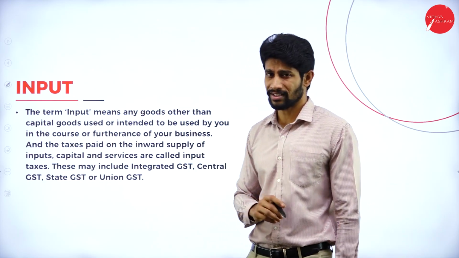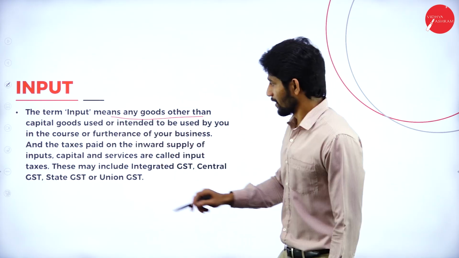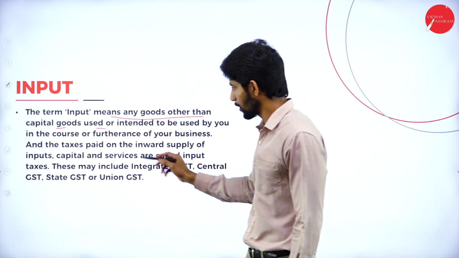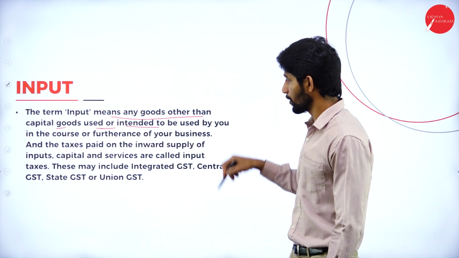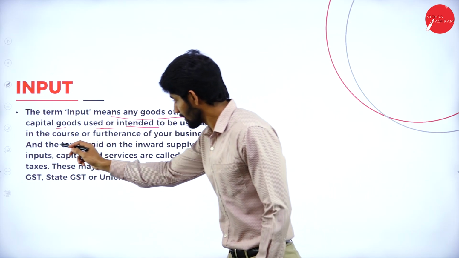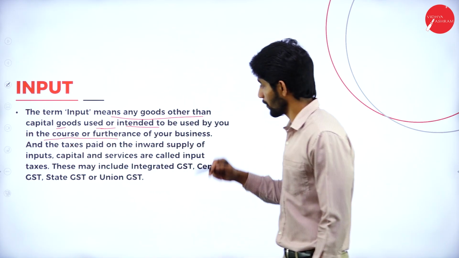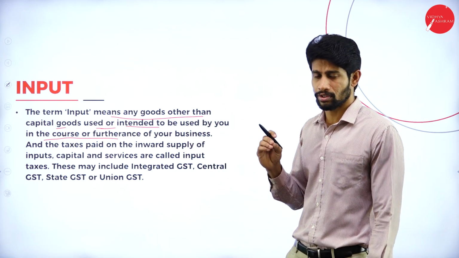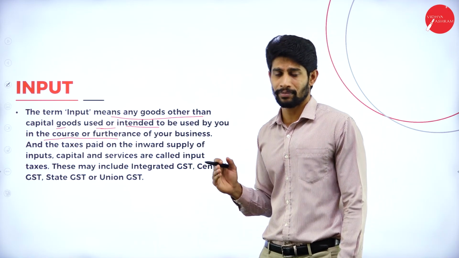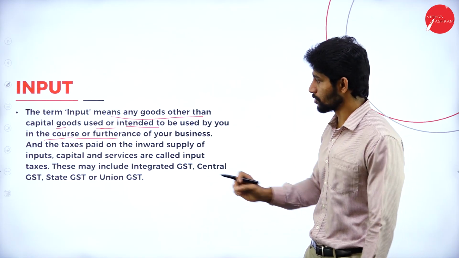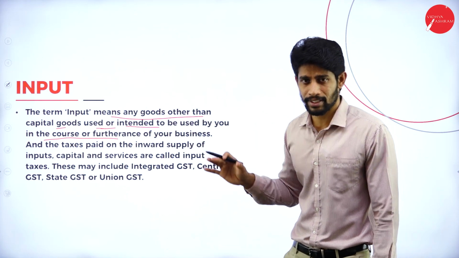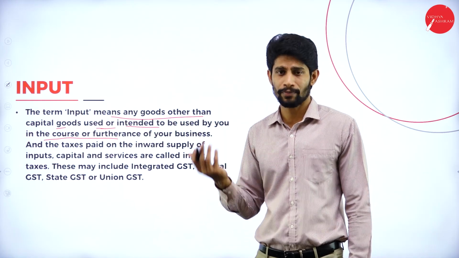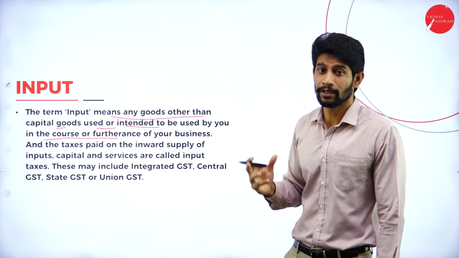Next, input. So what is this input? Input is nothing but other than the capital goods used or intended to be used by you in the business or in the course or furtherance of the business. That is called input. So input is nothing but any goods used for the furtherance of the business other than the capital goods. For example, you are running a business or you are running a manufacturing unit. So you are going to purchase some raw materials which are required to produce the products. So those raw materials are called inputs.